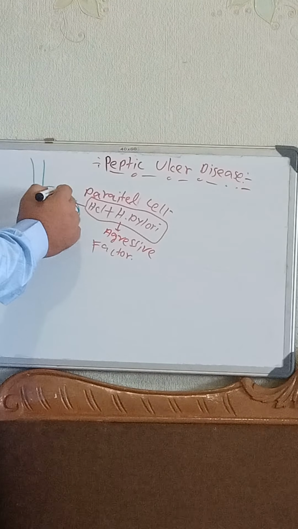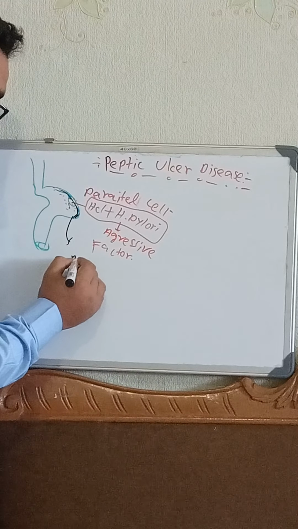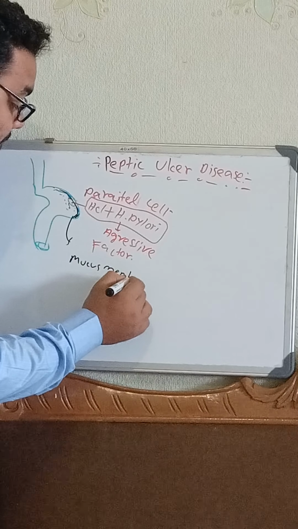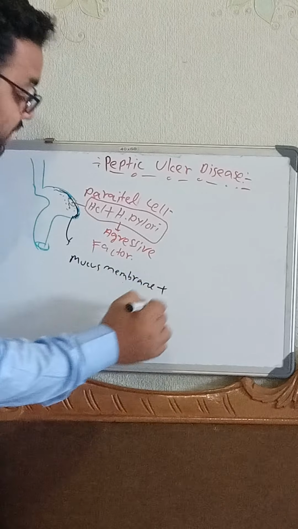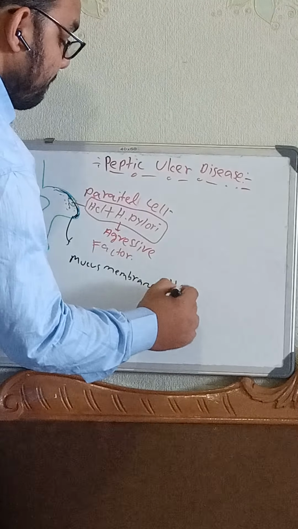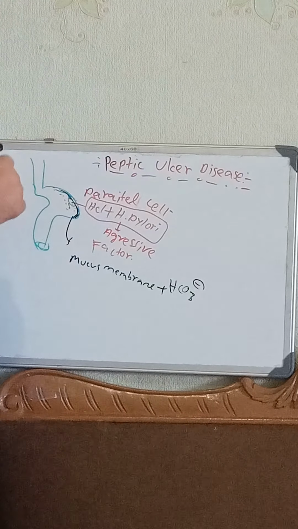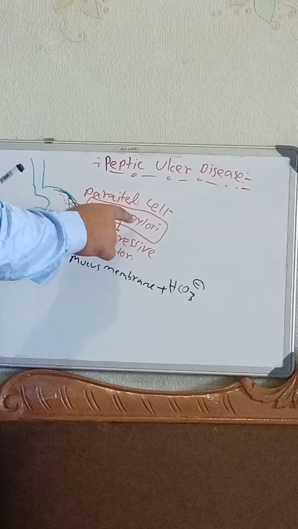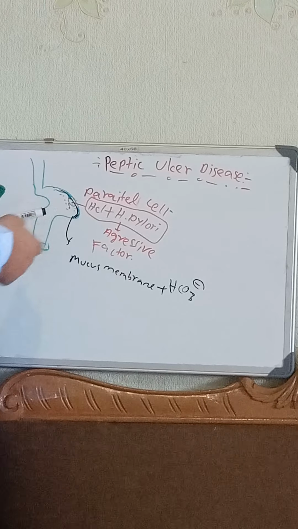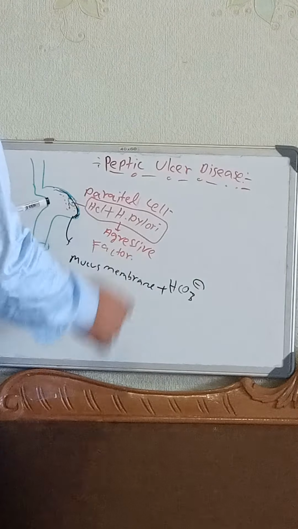Within the membrane of the stomach there is the mucous membrane, plus there is also a layer that is called bicarbonate, HCO3 minus. Now the thing is, the HCl and H. pylori will try to destroy or cause damage within the membrane, but the mucous membrane and the bicarbonate layer will try to protect it.